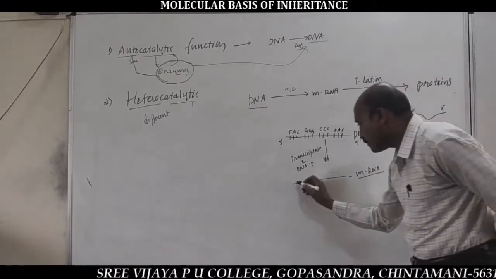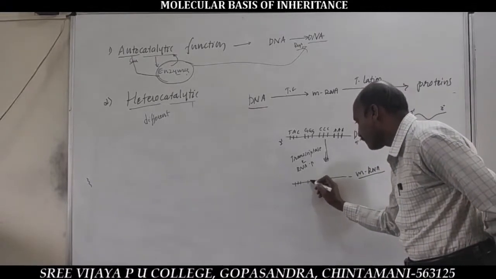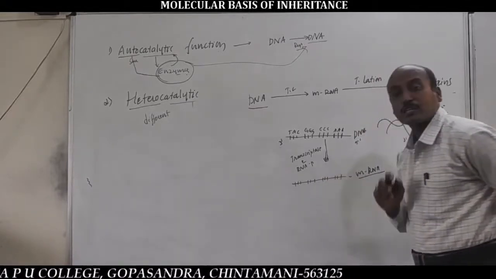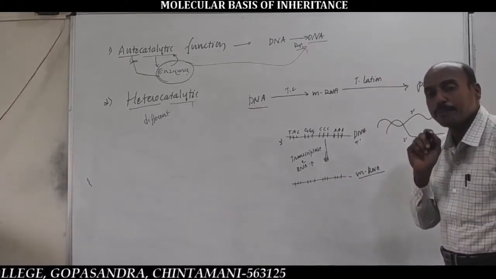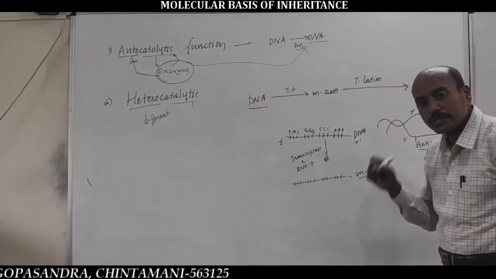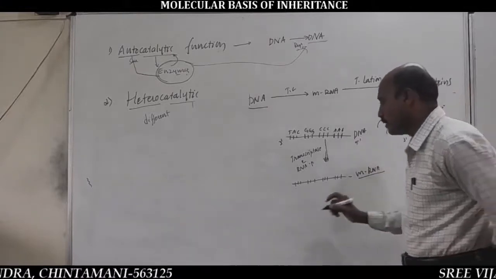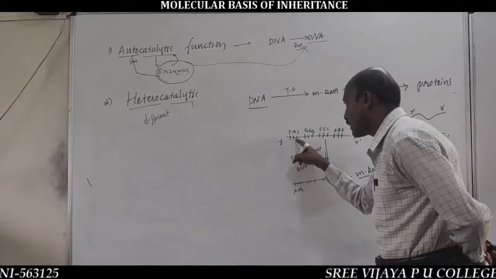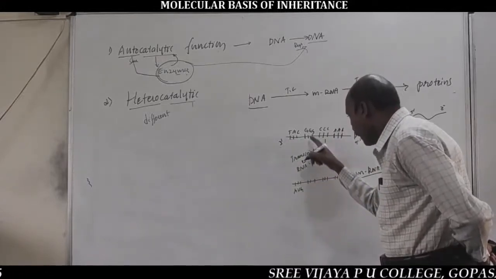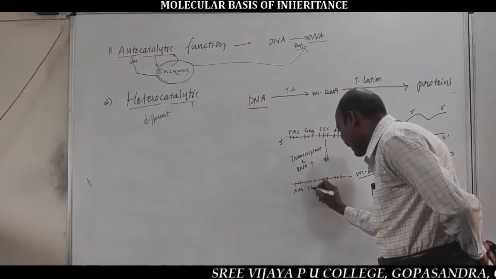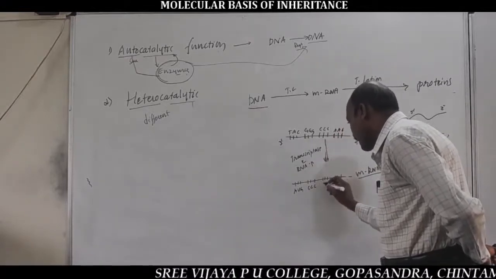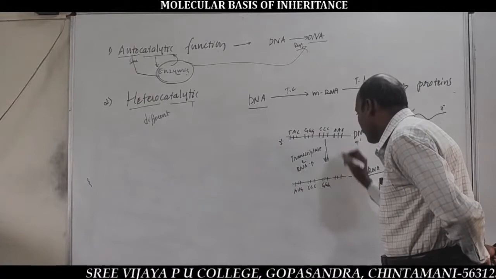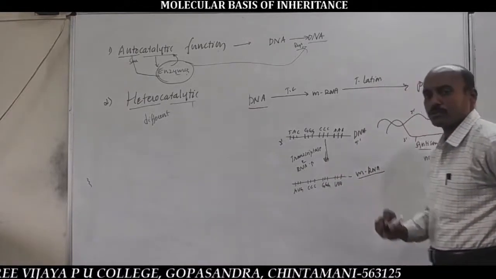So this mRNA contains genetic information stored in the form of triplet codons, like AUG codon, opposite to TAC is AUG, opposite to GGG is CCC, opposite to CCC is GGG, opposite to AAA is UUU. These are the triplet codons.